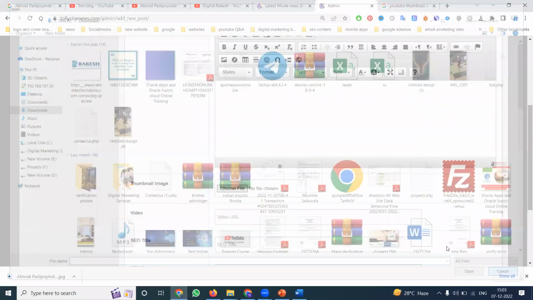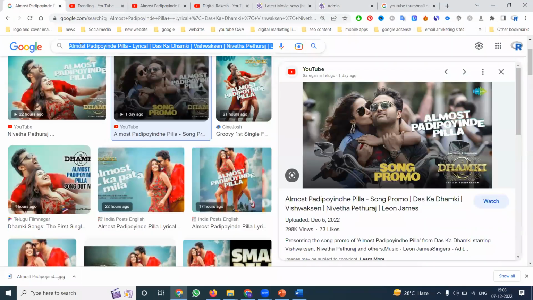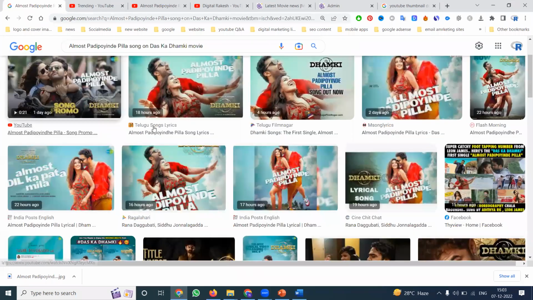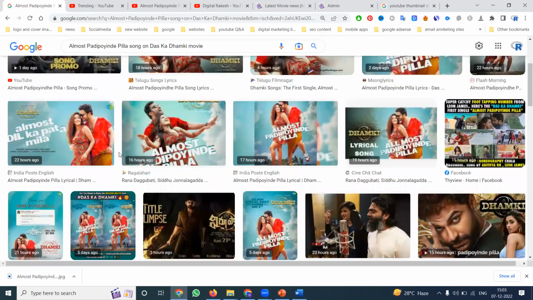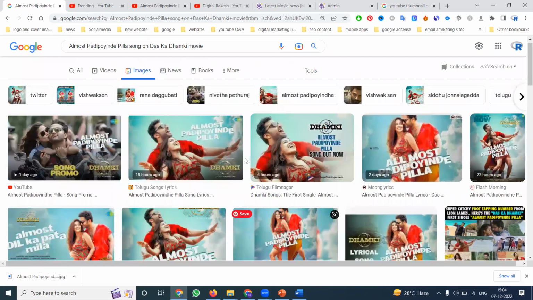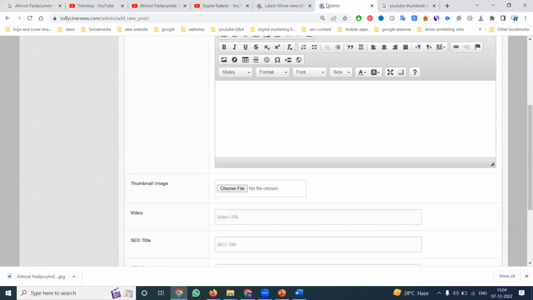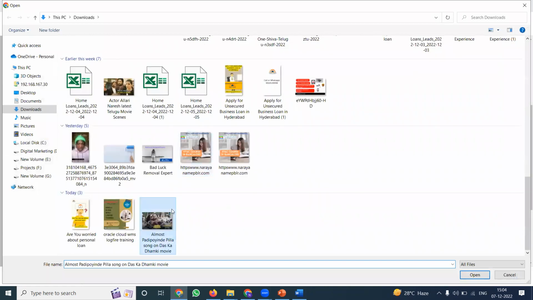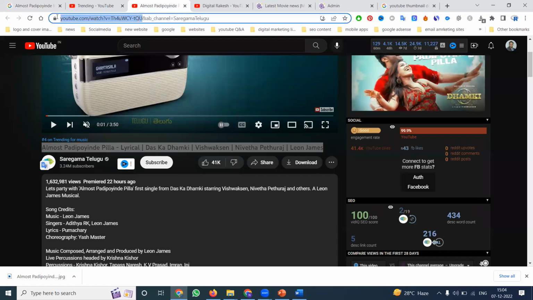The reason is, when anyone searches this name, it shows youtube.com, Telugu songs lyrics, Telugu film nagar, song lyrics, and like that tollycinews.com also, as well as Google images. So when your title and image title are both the same, it helps. After this, the song's YouTube URL will be copied.